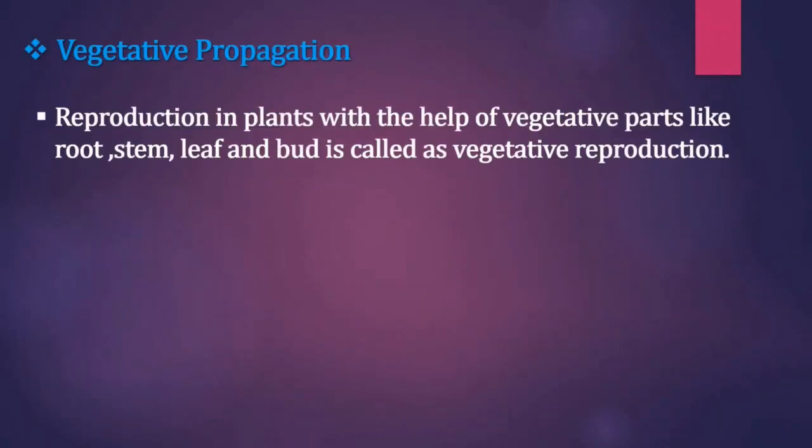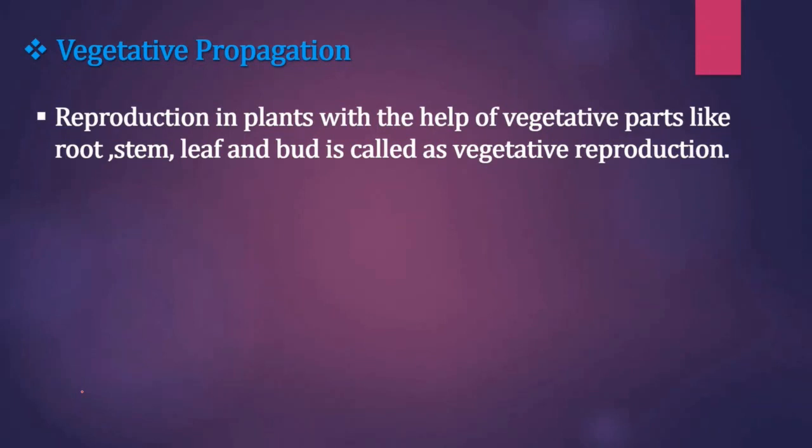Next we will understand about vegetative propagation. Students, vegetative reproduction is any form of asexual reproduction occurring in plants in which a new plant grows from a fragment of the parent plant or a specialized reproductive structure. I repeat, it is any form of asexual reproduction in plants in which a new plant grows from a fragment of the parent plant or a specialized reproductive structure.